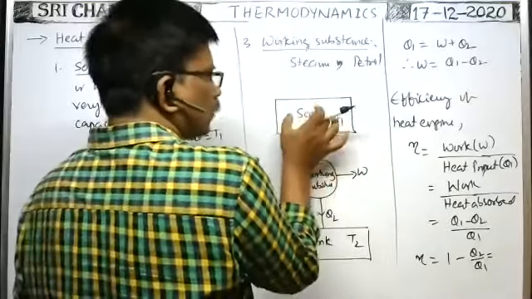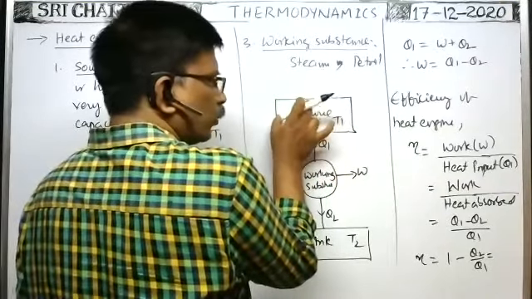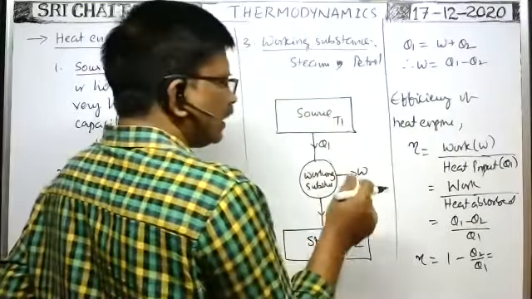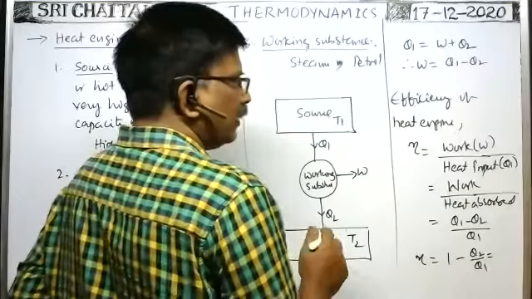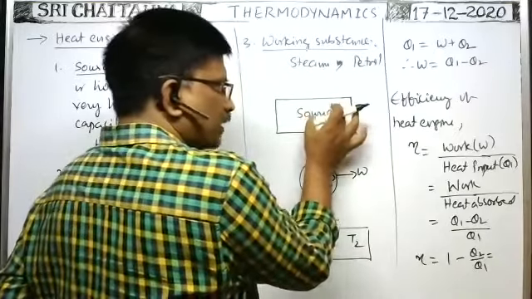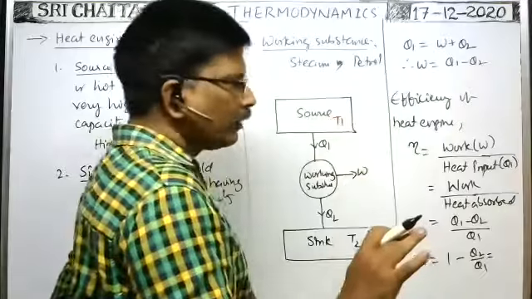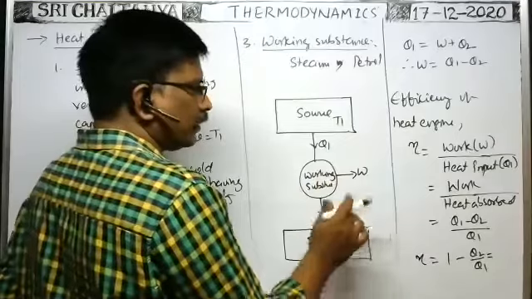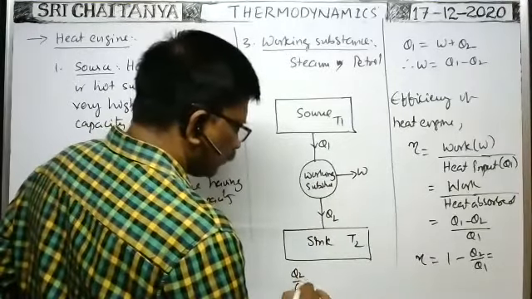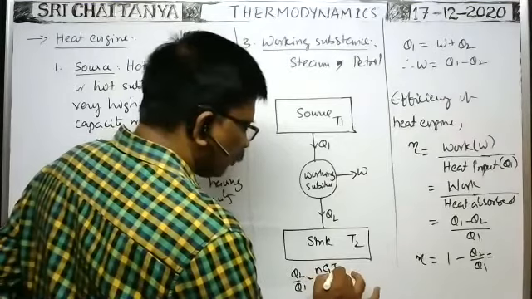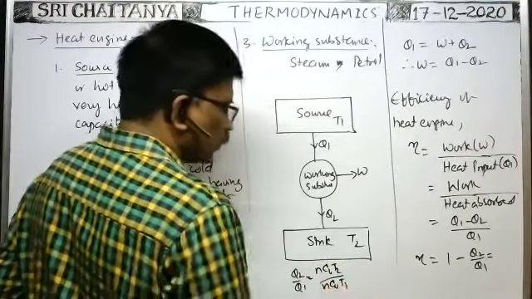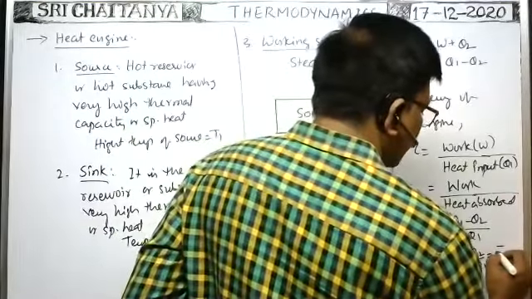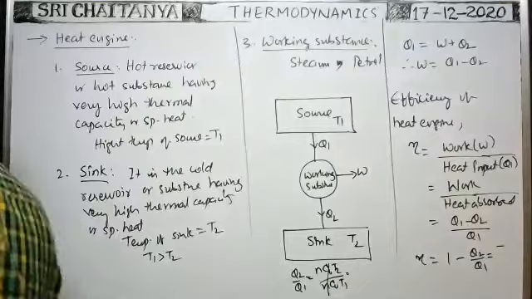Here Q is equal to nCv dT, so we can write nCv dT. The internal energy of the given substance at temperature T1 is nCv T1, and here nCv T2. So Q2 by Q1 is equal to nCv T2 by nCv T1. Here these two cancel, so that is equal to T2 by T1. So this can be written as 1 minus T2 by T1 also.